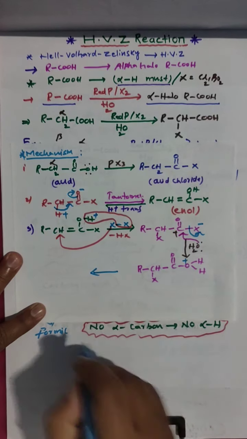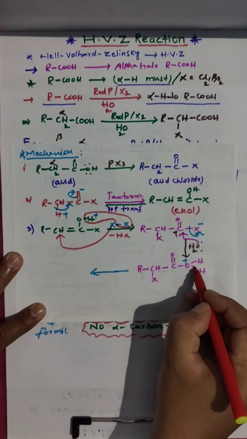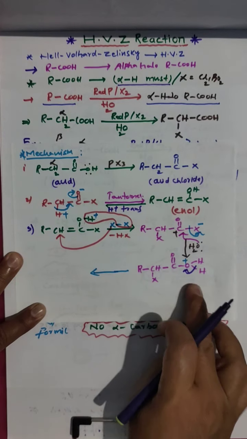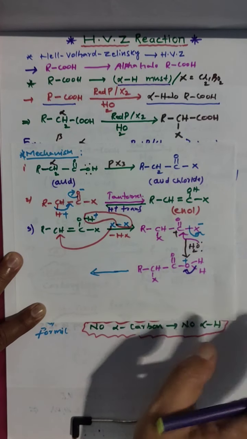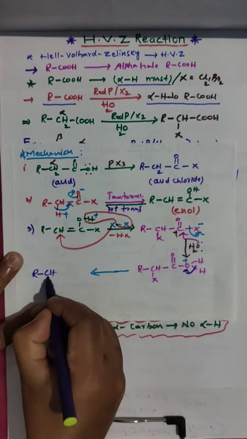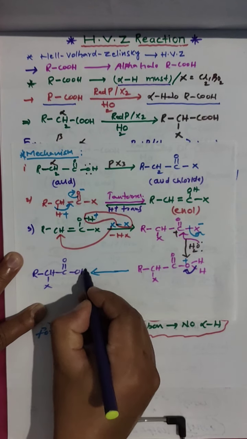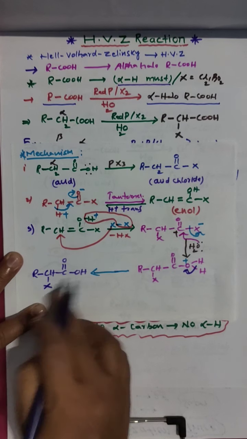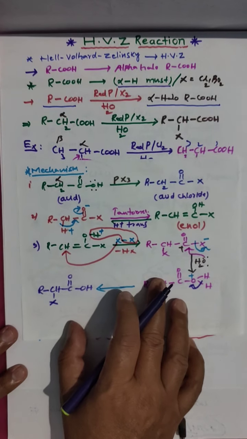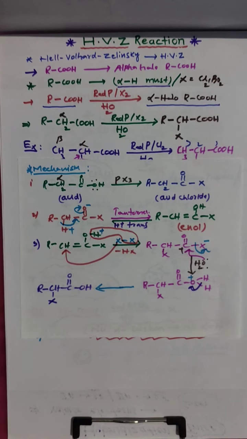Next step. This is plus, that's why this hydrogen will give its electron, and H plus will be moved out. Then you get RCHX, C double bond O and OH. We got alpha halo carboxylic acid. This is the mechanism for the HVZ reaction, how water and phosphorus take part.